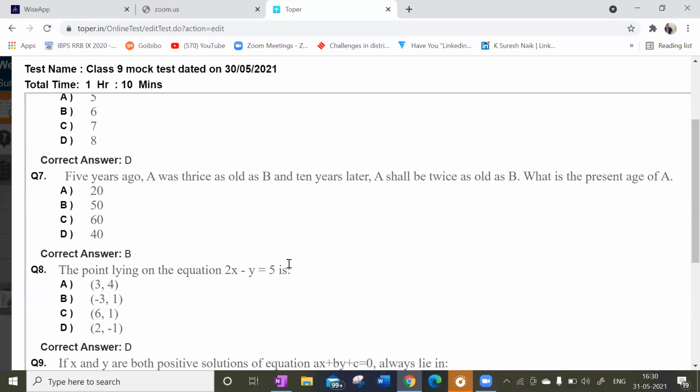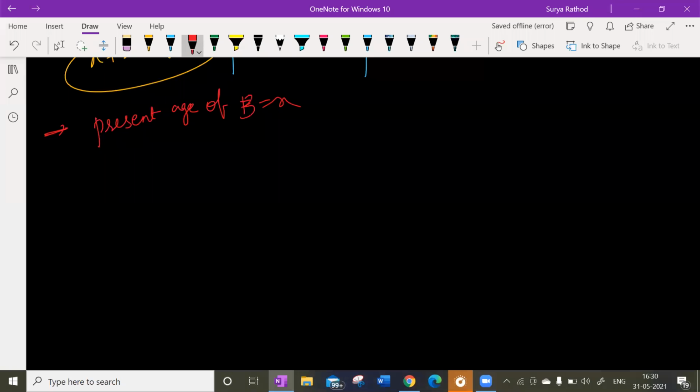So you look at this here. 5 years ago, who is that? 5 years ago, A's age is going to be what? 3 of X minus 5. What is the question?